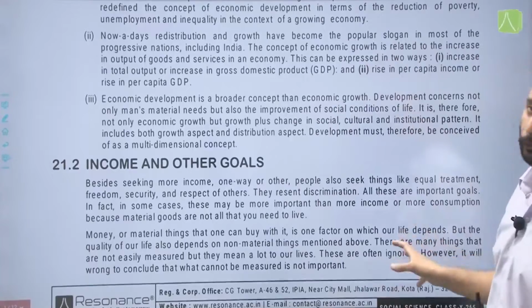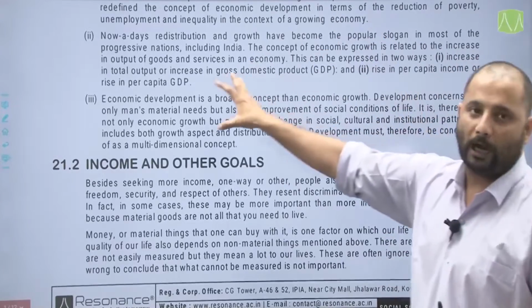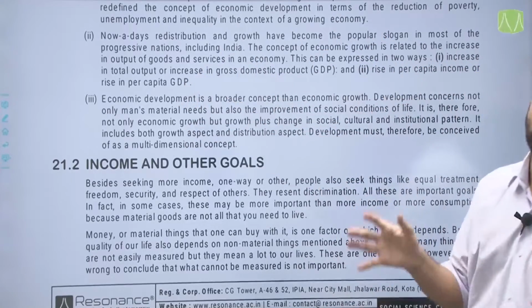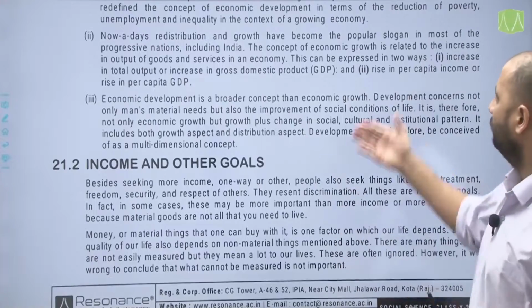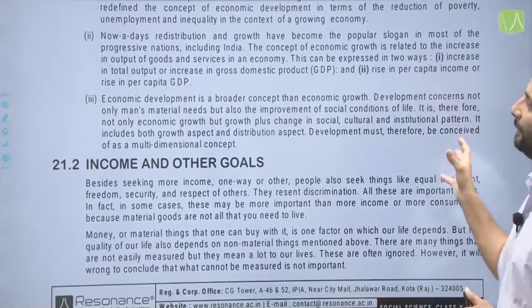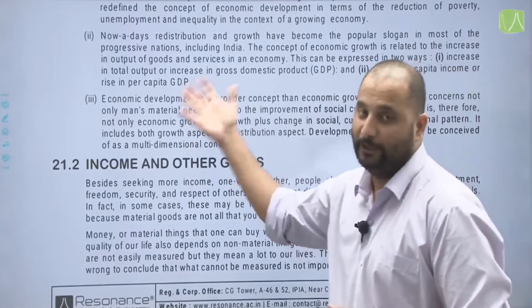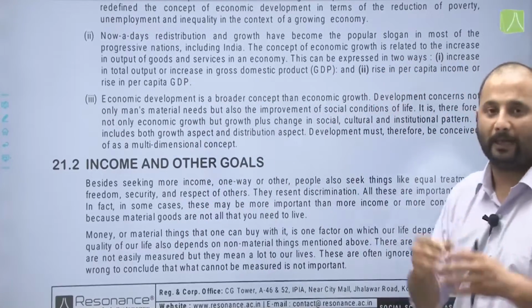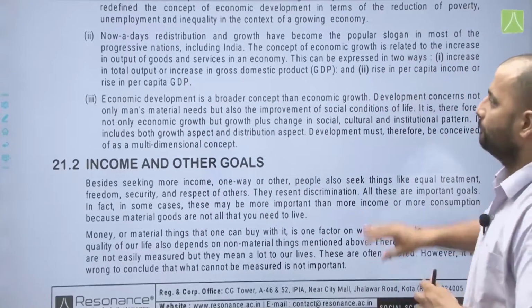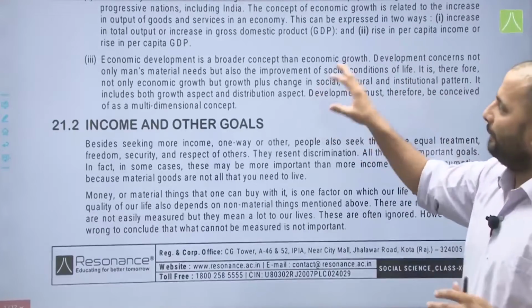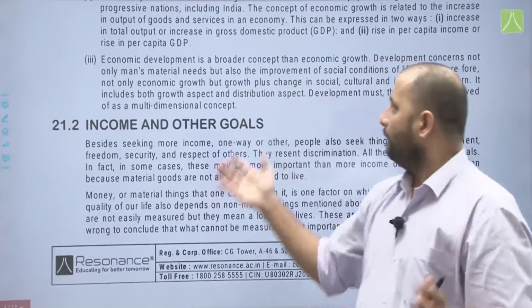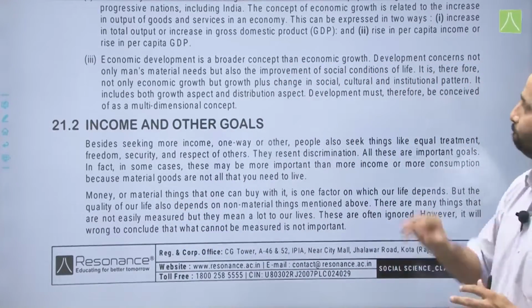This can be expressed in two ways again: increase in total output or increase in gross domestic product, that is the GDP of the country. The rise in per capita income or rise in per capita GDP, again, that is gross domestic product, that is the total income of the country. Now, therefore, economic development is a broader concept than economic growth.